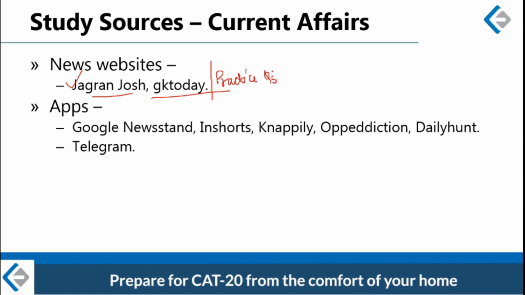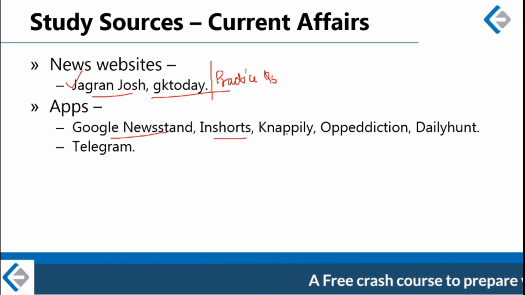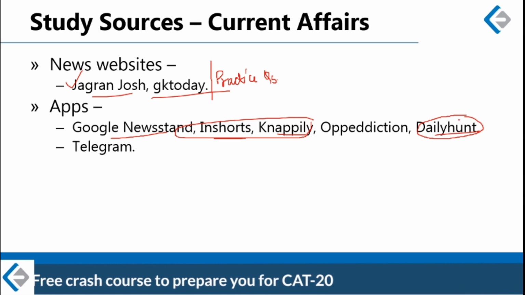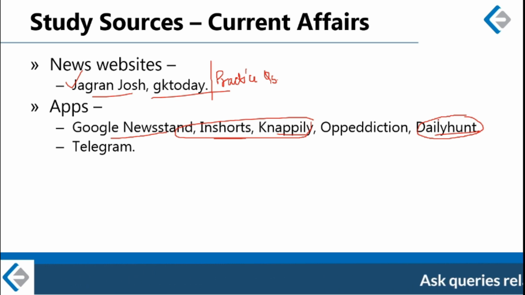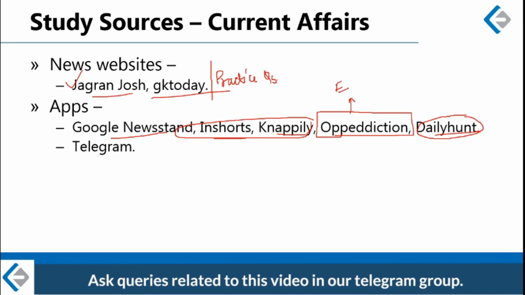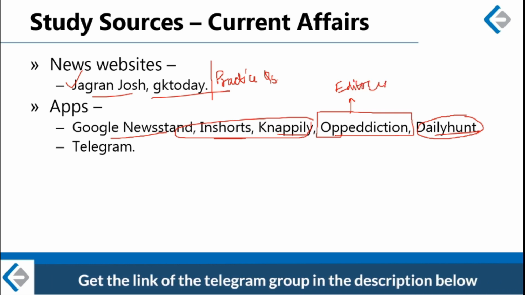About apps, I would suggest using some of these apps. Google Newsstand, which is once again a daily compilation of news. Then InShorts, Newsbytes, Daily Hunt. So InShorts, Newsbytes and Daily Hunt, just like Google Newsstand, are news aggregators. Alright. OpEdia is slightly different because it has a focus on editorials and op-eds, opinion editorial articles. So for reading editorials and other articles, you can use OpEdia, and for reading factual news, you can use InShorts or Newsbytes or Daily Hunt.